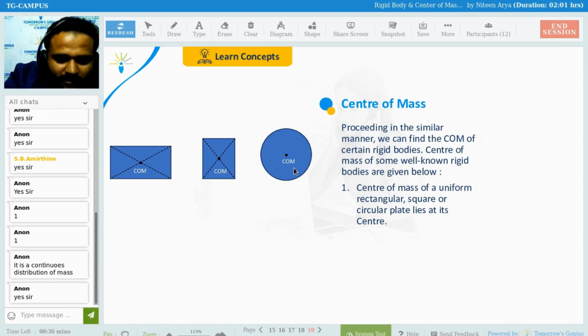So, the center of mass of a uniform circular ring at a distance h, which is 2r by pi, 2r by 3.